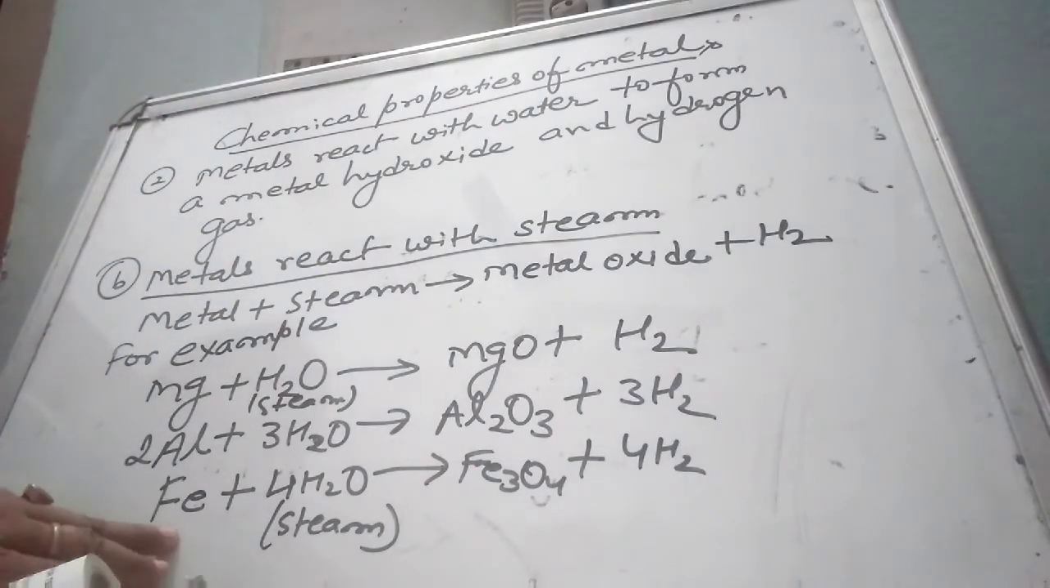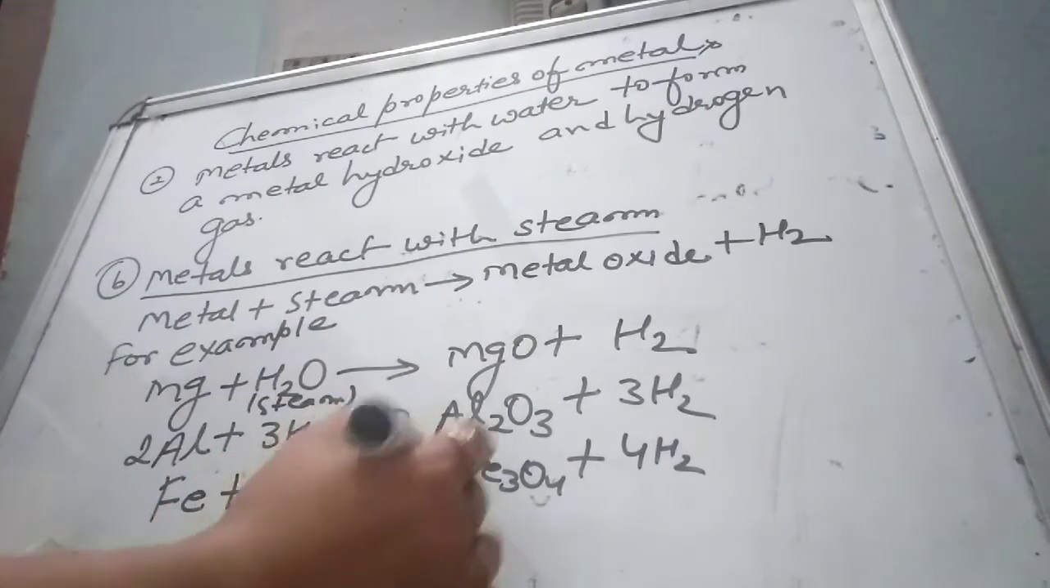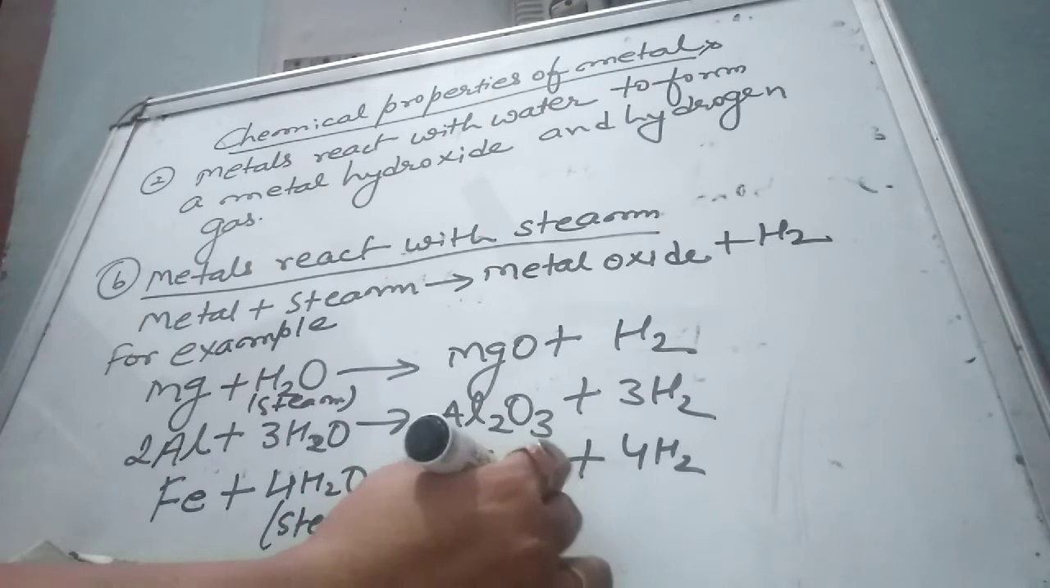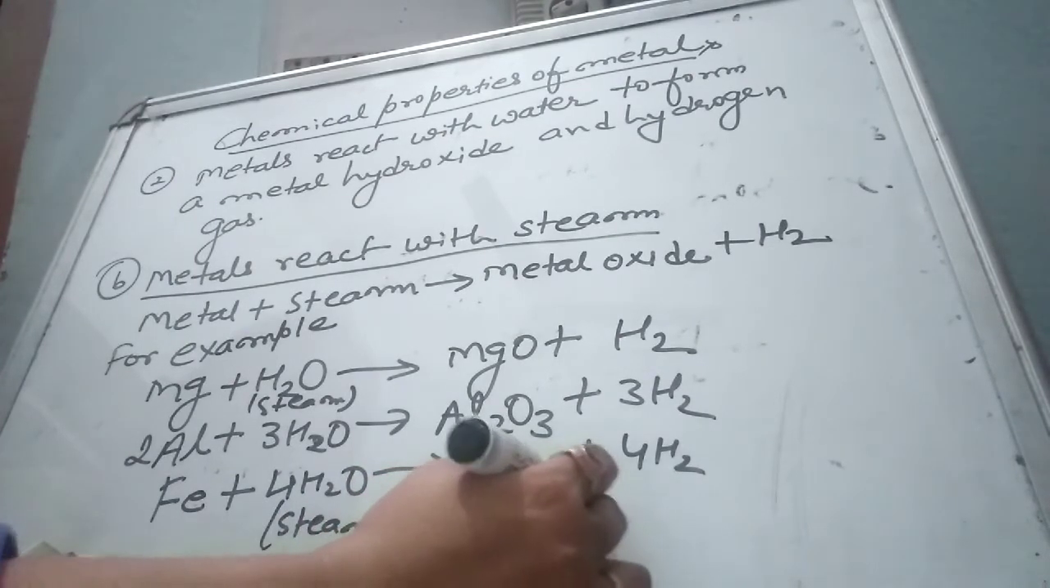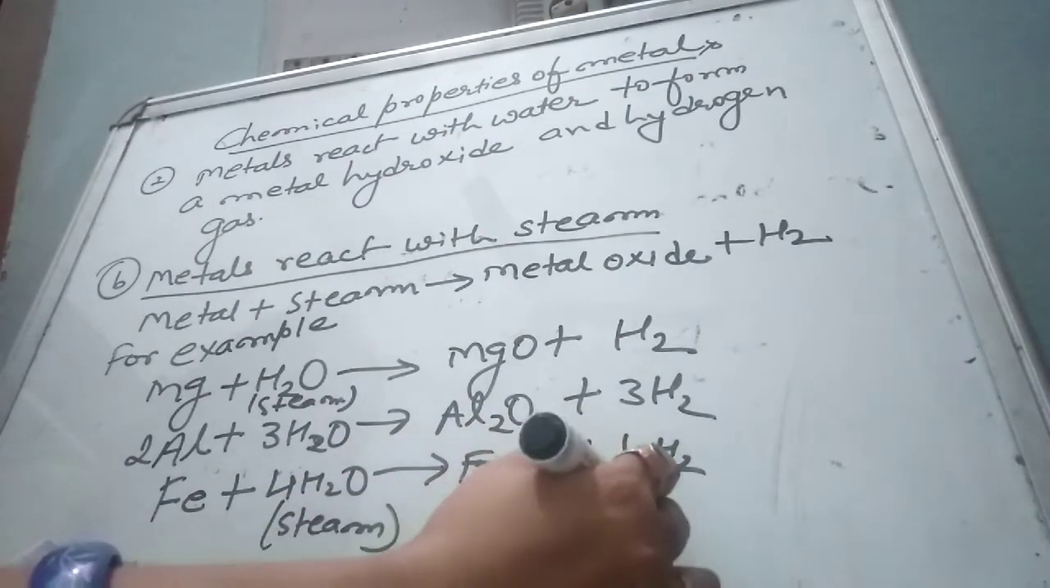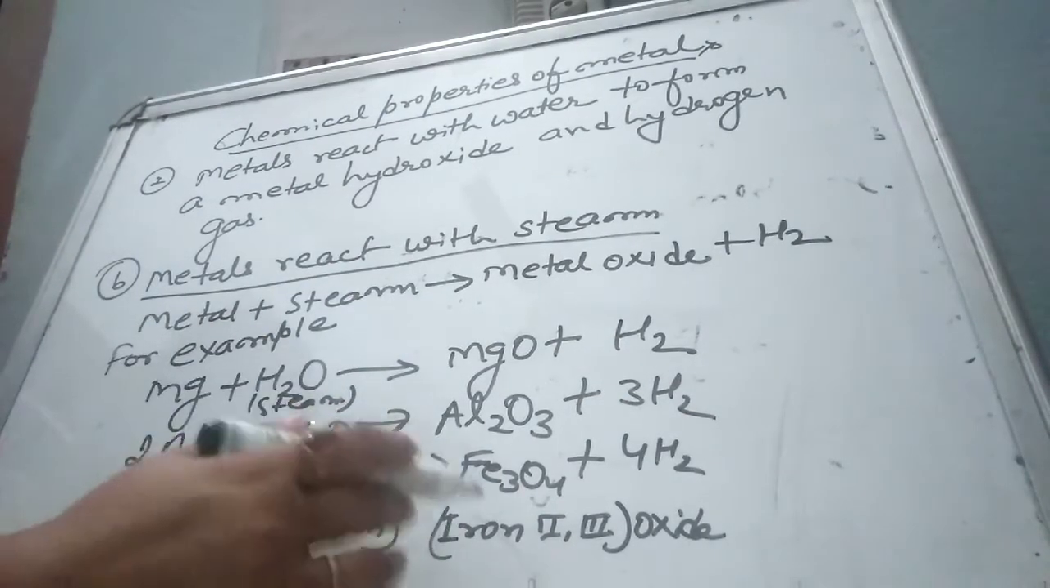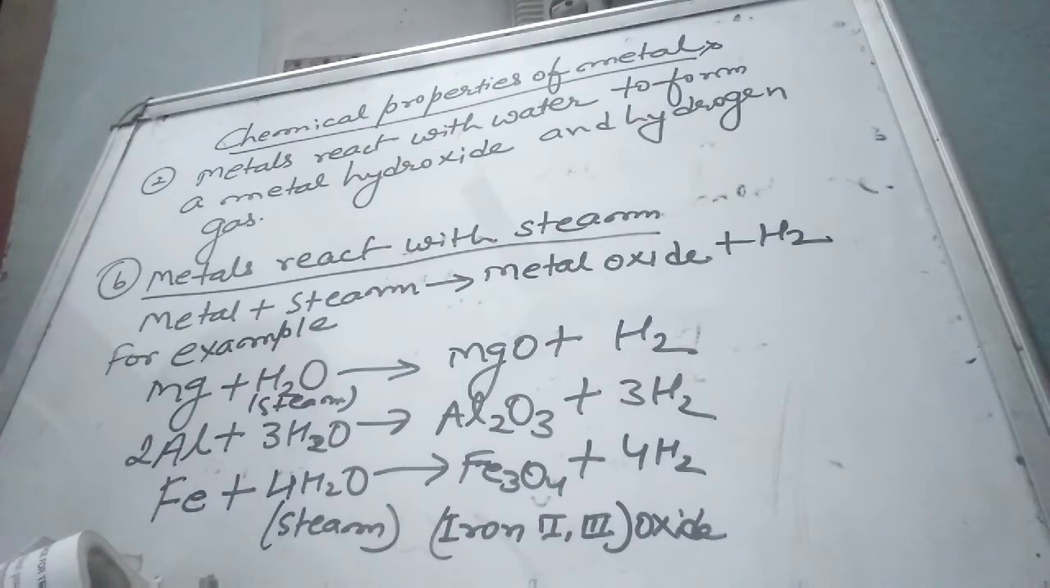Another example, iron reacts with steam, then the product is Fe3O4. Fe3O4 is iron 2, iron 3 oxide. It is also known as tertiary oxide.